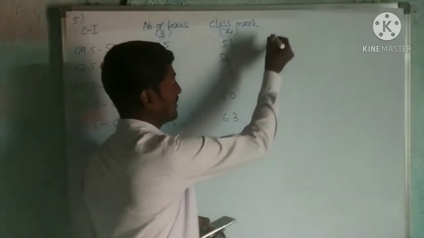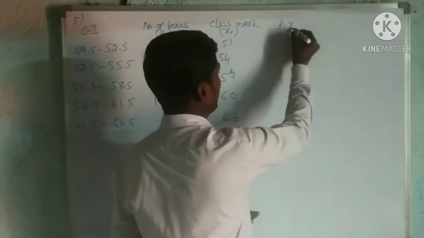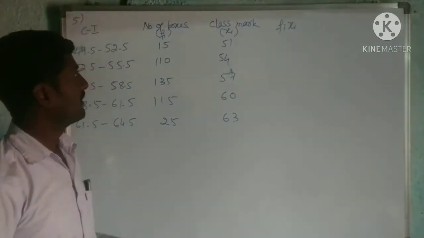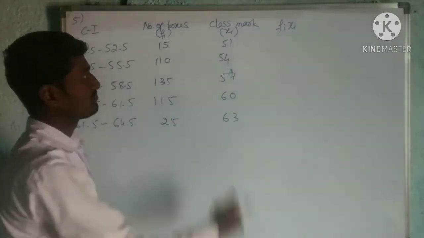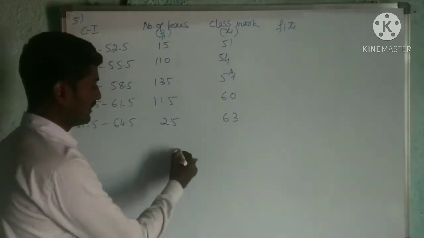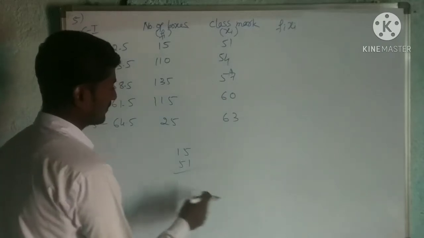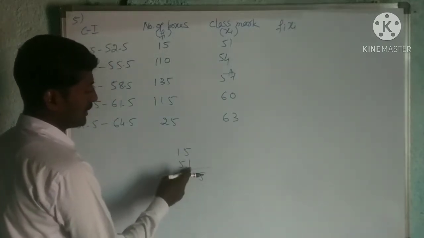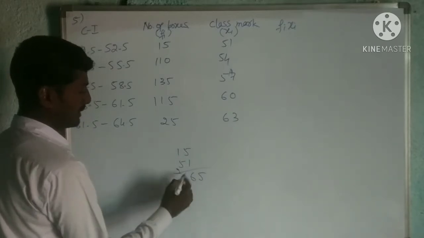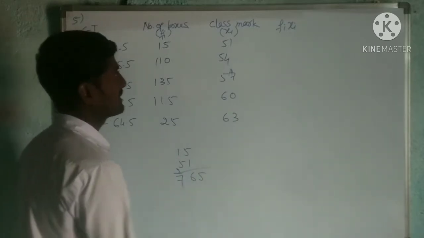Then the next column will be Fi into Xi. I have to find it. Now for that I have to multiply 15 into 51. 5 ones are 5, 1 fives are 5, 5 plus 2, 7, so 765.